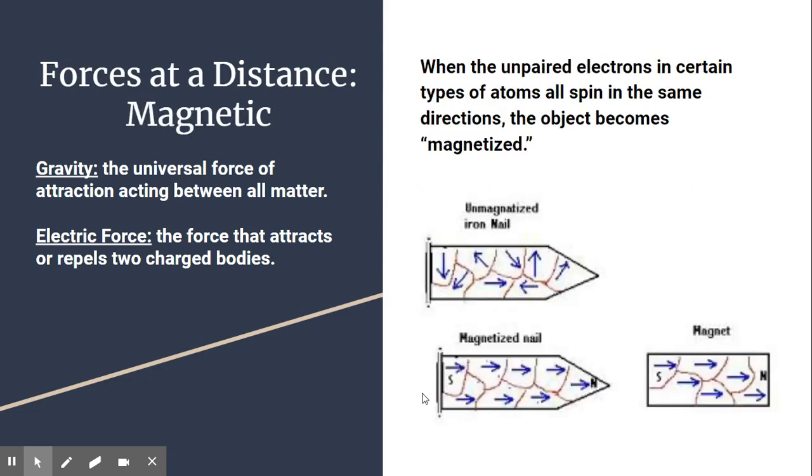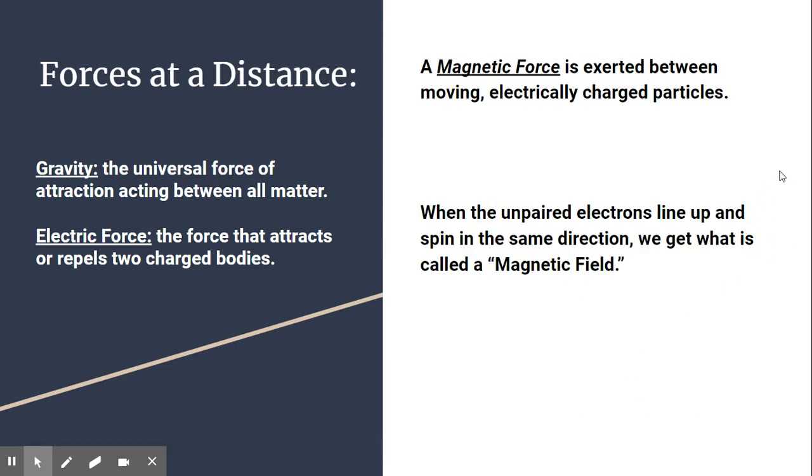As those electrical charges line up, you can start to end up with a magnet. Electrical charges are individual. Something has a negative charge. Something has a positive charge. The magnets have both a positive and a negative charge in what we call different poles. And in a magnetized object, those electrical charges have all lined up and are flowing. They're able to move, and they cause what we call two different poles.